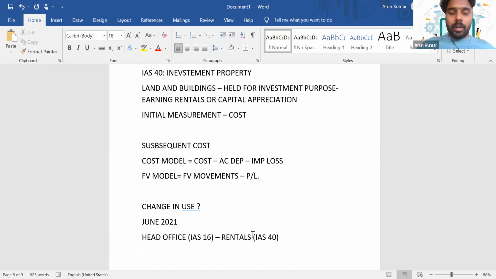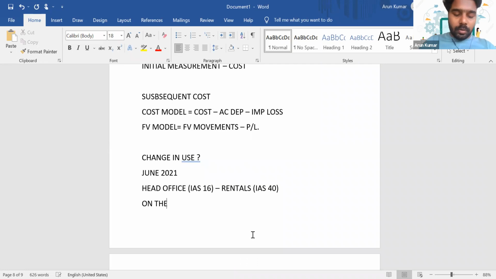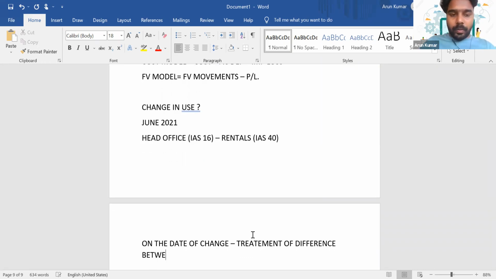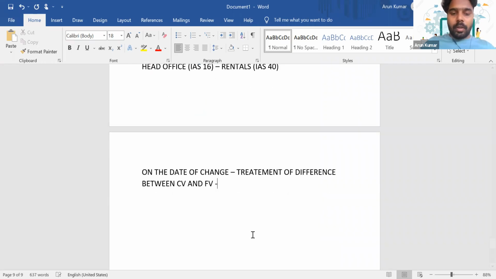So on the date of change, the difference between the carrying amount and fair value should be recognized in revaluation surplus.